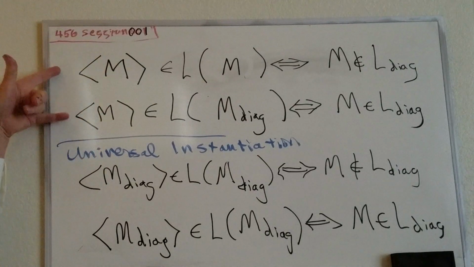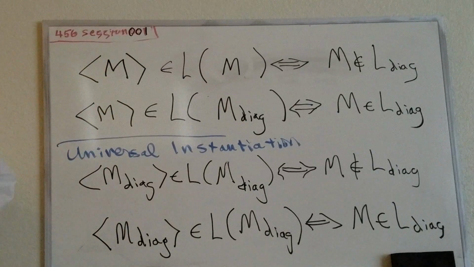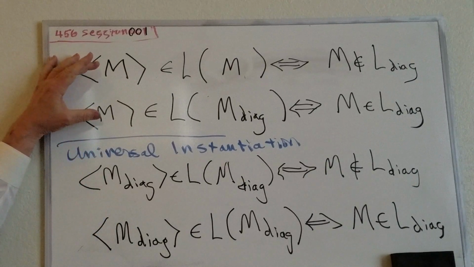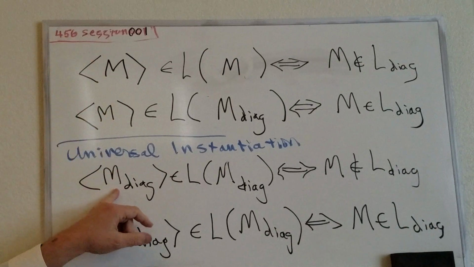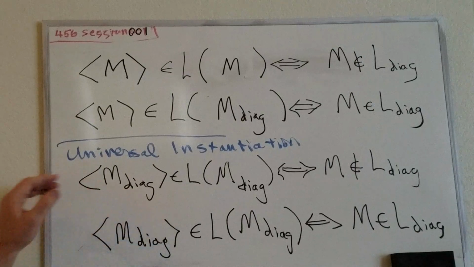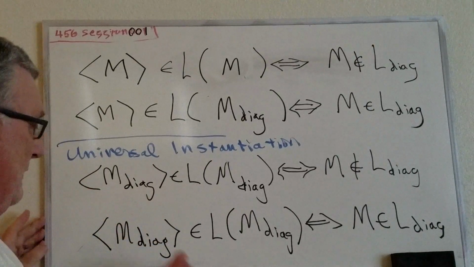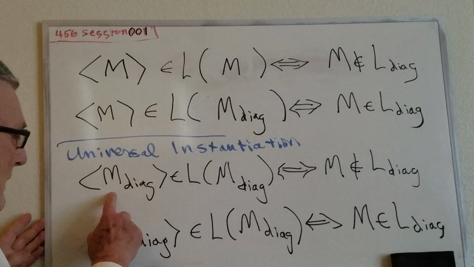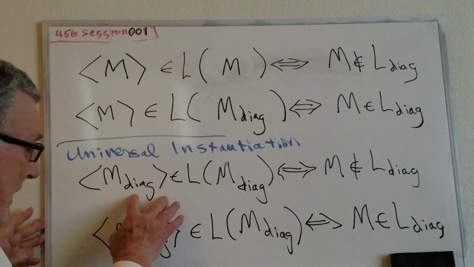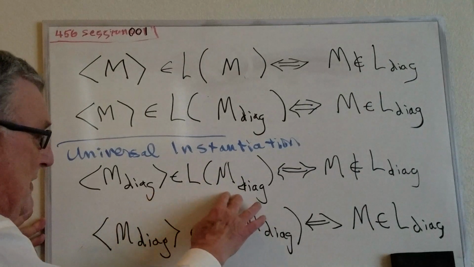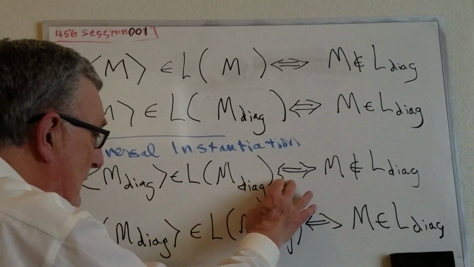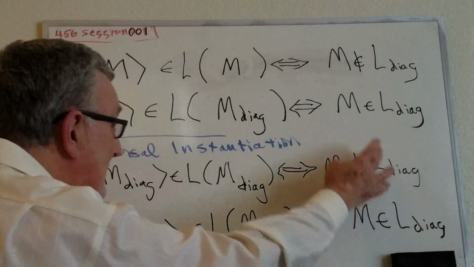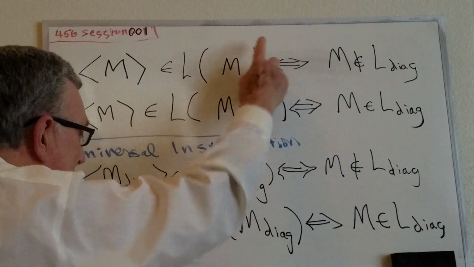All right, now for both of these two statements, we can use universal instantiation, replacing the variable M, which is universal, by the instance where M is equal to M diagonal. And so now we get the following two statements. This description of M diagonal is a member of the language accepted by M diagonal if and only if it is not a member of L diagonal. We do that by instantiating the first one.